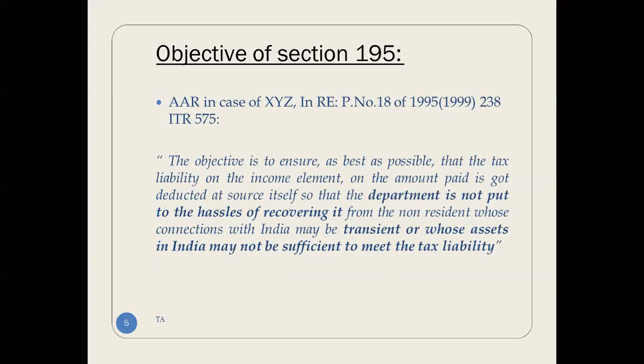What are the objectives of Section 195? We will see Section 195 in detail, because the objective is to ensure, as best as possible, that the tax liability on the income element of the amount paid is deducted at source itself, so that the department is not put to the hassle of recovering it from the non-resident, whose connections with India may be transient or whose assets in India may not be sufficient to meet the tax liability. Section 195 deals with payments to non-residents, so that is the reason the onus is on the deductor to pay to the government.